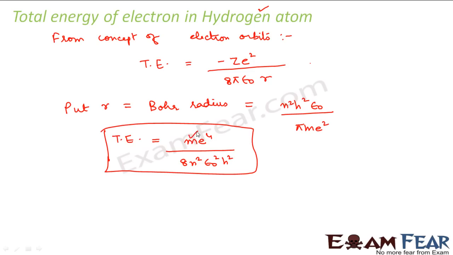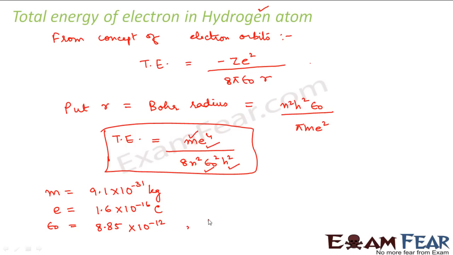Now in this case, if you see, m is the mass of electron, e is the charge on electron, epsilon naught is again a constant, h is again a constant. So if we put the values of each of these constants, m is equal to 9.1 into 10 to the power minus 31 kgs. e, that is charge on an electron, is equal to 1.6 into 10 to the power minus 16 coulombs. Epsilon naught, that is permittivity, which is 8.85 into 10 to the power minus 12. Again, h, that is Planck's constant, which is 6.67 into 10 to the power minus 34.